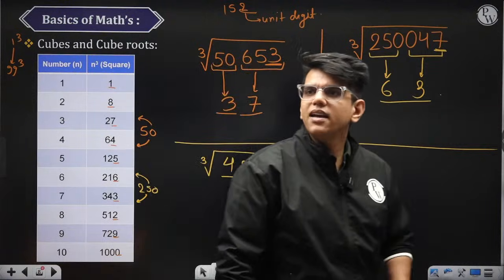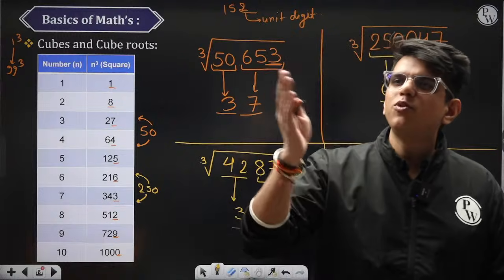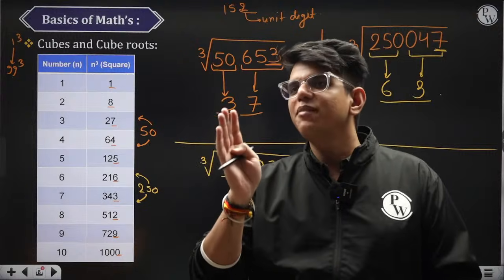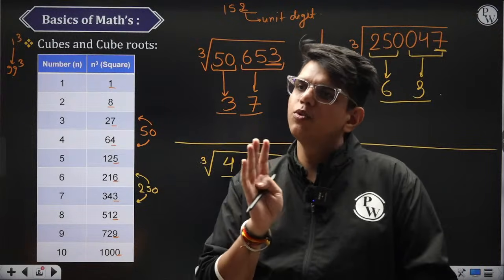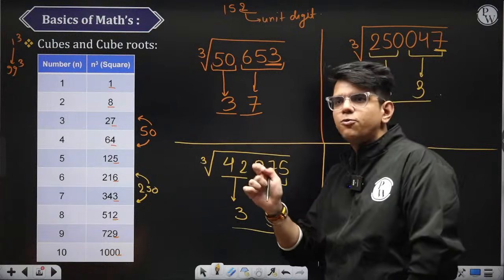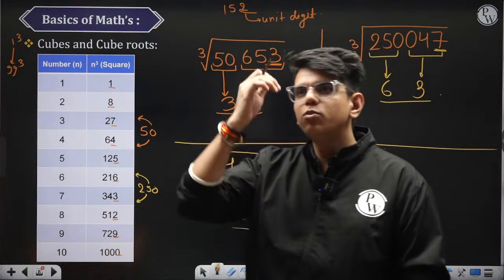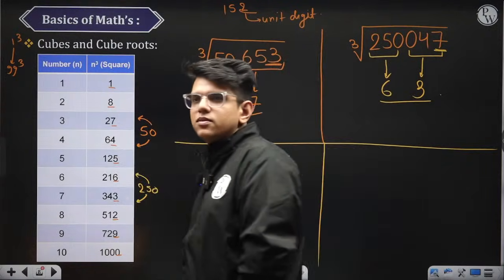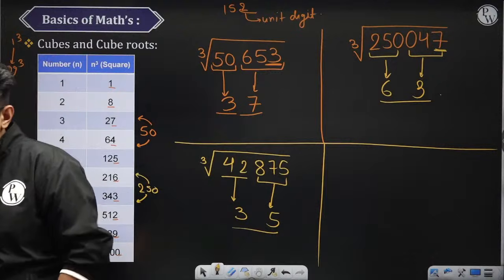एक और एग्जांपल लेना है. I am telling you, we are only calculating the cube roots up to 99 cube. You don't need to calculate more than that. ठीक है? 42875. और कोई एक क्यूब रूट दो. करेक्ट क्यूब रूट देना जिसका क्यूब रूट निकलता हो, राइट?